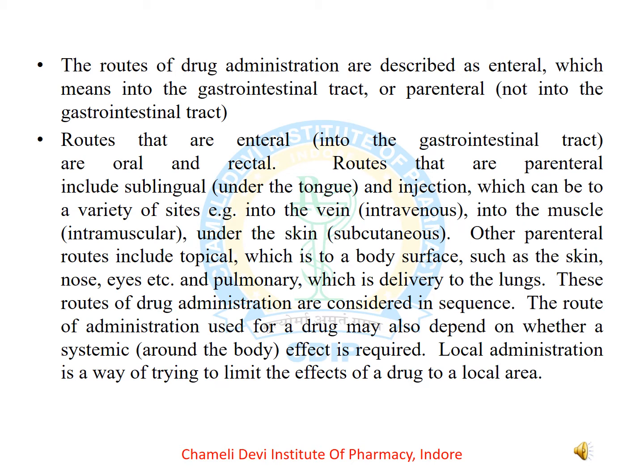Other parenteral routes include topical, which is to a body surface such as the skin, nose, eyes, etc., and pulmonary, which is delivered to the lungs. These routes of drug administration are considered in sequence. The route of administration used for a drug may also depend on whether a systemic, around the body, effect is required. Local administration is a way of trying to limit the effect of a drug to a local area.